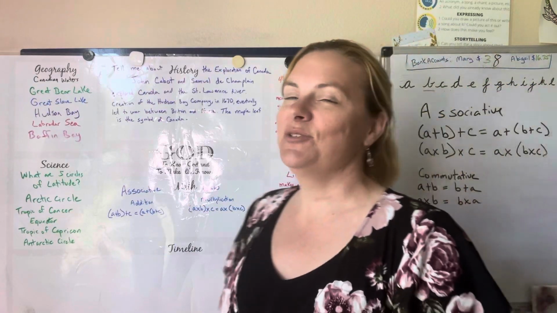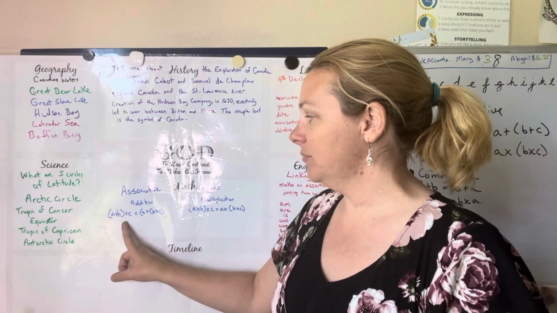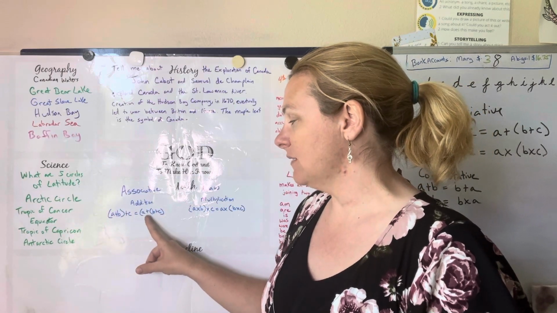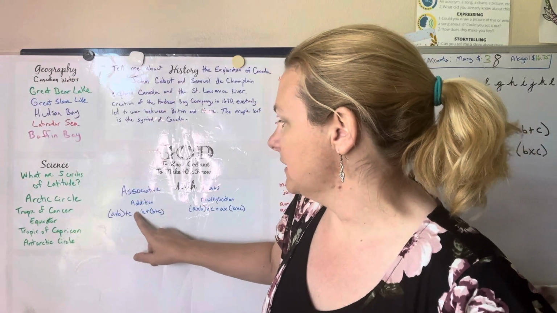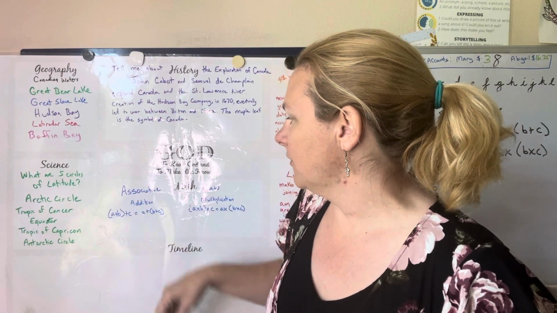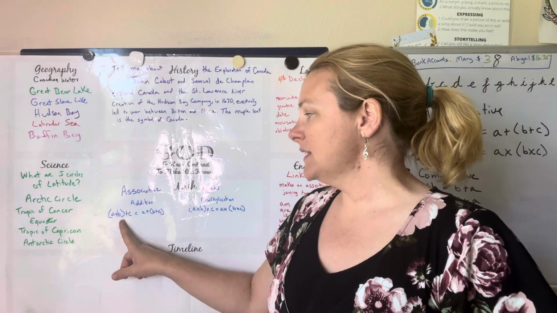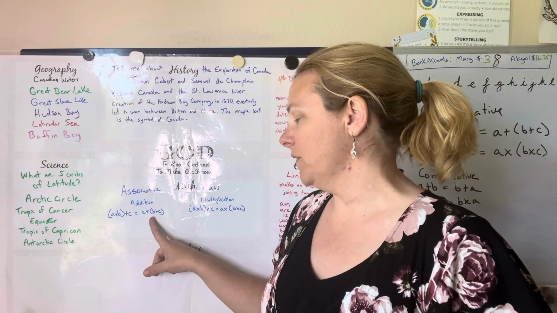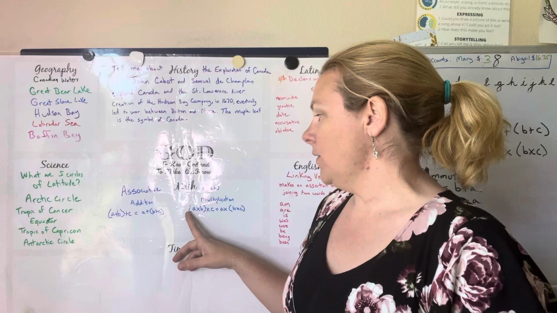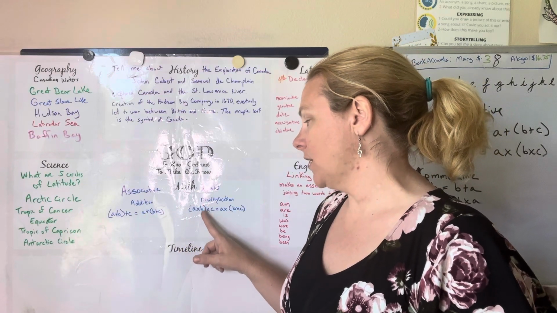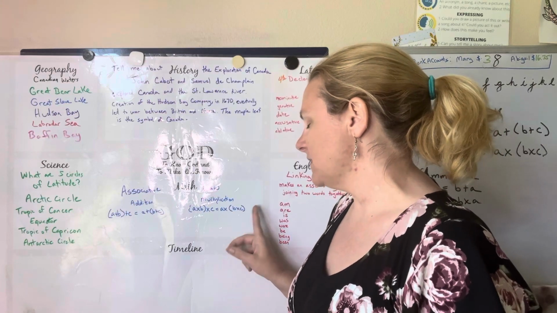All right, now we have the associative law. The associative law for addition states (A + B) + C equals A + (B + C). Multiplication is the same thing, we just say multiplication. So (A × B) × C equals A × (B × C).